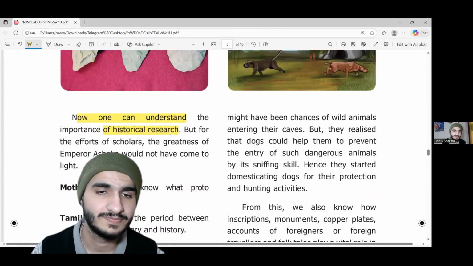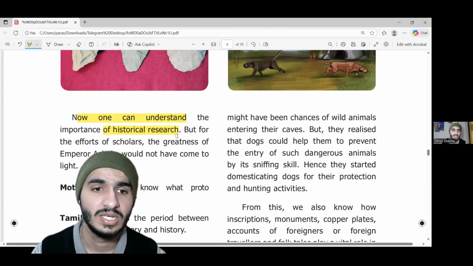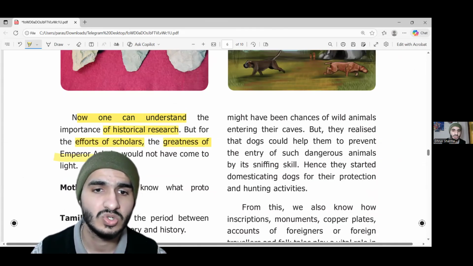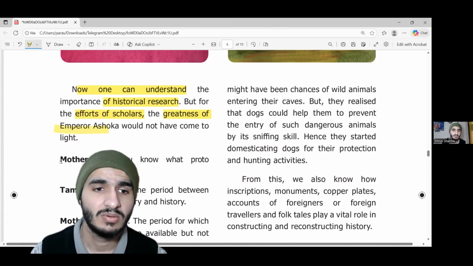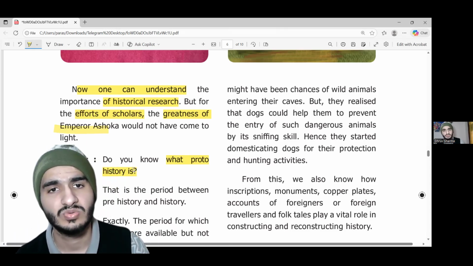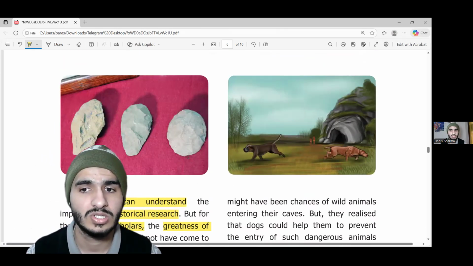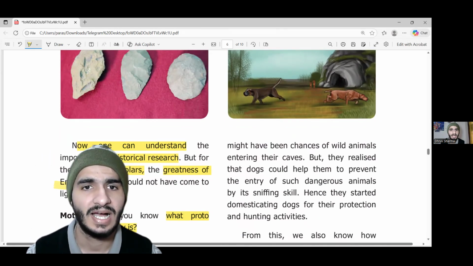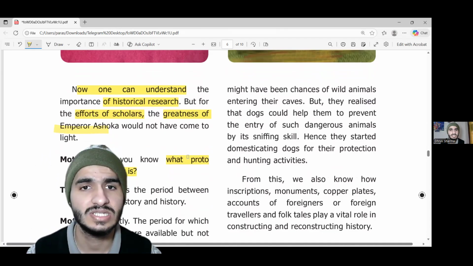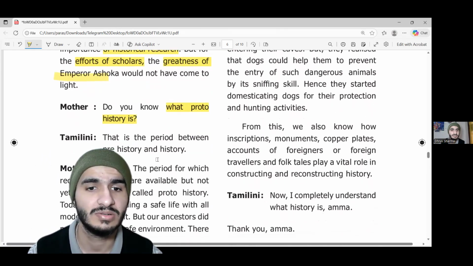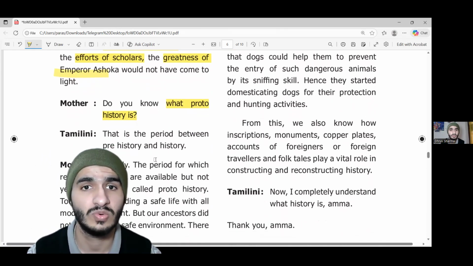So let's move forward. But for the efforts of the scholars, the greatness of Emperor Ashoka would not have come into light. Mother, do you know what proto-history is? Now the discussion between Tamilni and her mother is moving to proto-history. We got to know about Ashoka, someone who belonged to medieval history, I guess, and now she is teaching Tamilni. Let's go to proto-history. Proto-history is something very historic, prehistoric, like time goes way back.